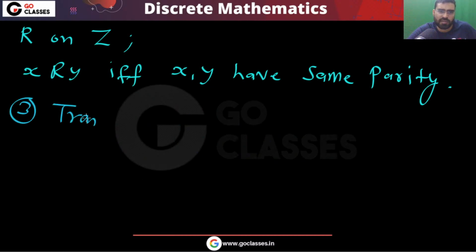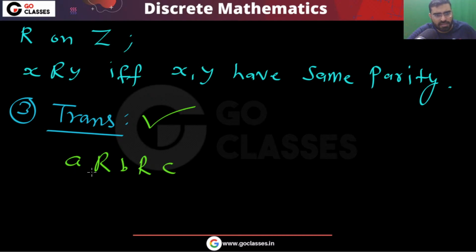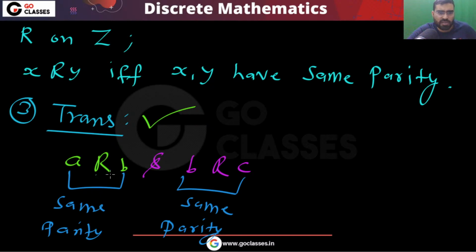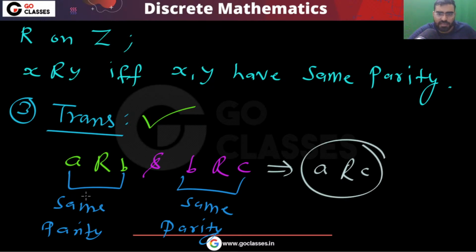What about the third, the transitive property? This is also satisfied, because if a, b have the same parity and b, c have the same parity, you can notice a, b are either both odd or both even, and b, c are both odd or both even. So a, b have the same parity, b, c have the same parity, then definitely a, c will have the same parity. So this transitive relation will be satisfied.